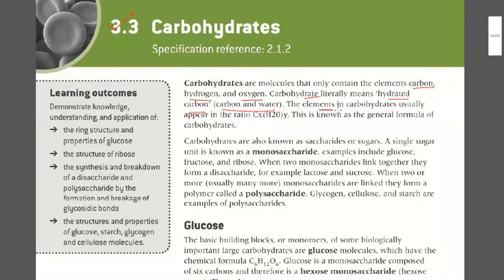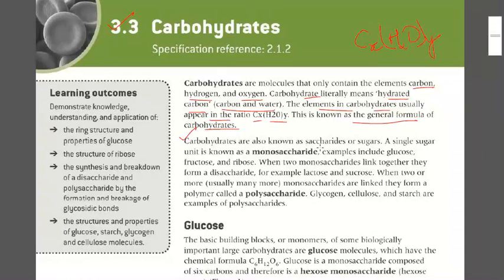Now the elements in carbohydrates usually appear only in a ratio of CxH2O5. This is known as the general formula of carbohydrate. The general formula of carbohydrate is CxH2O5. Remember that. Carbohydrates are also known as saccharides or sugar.